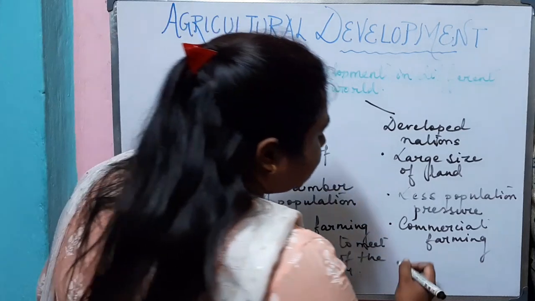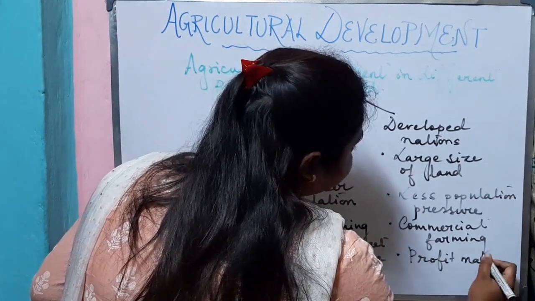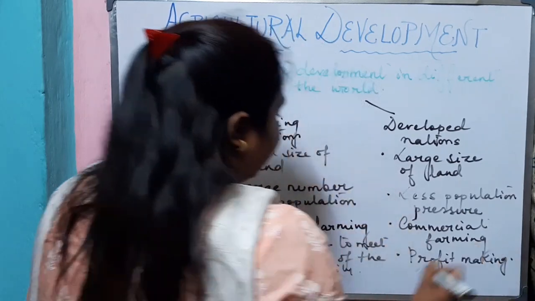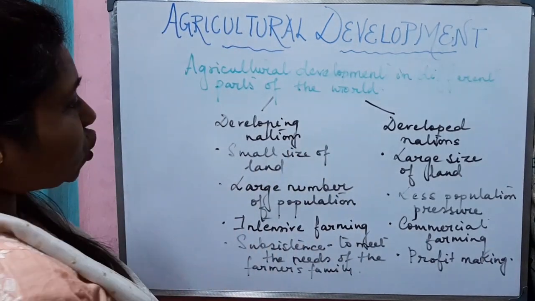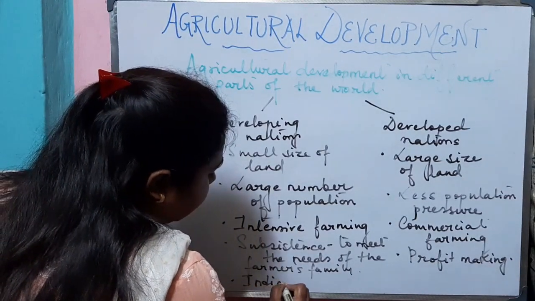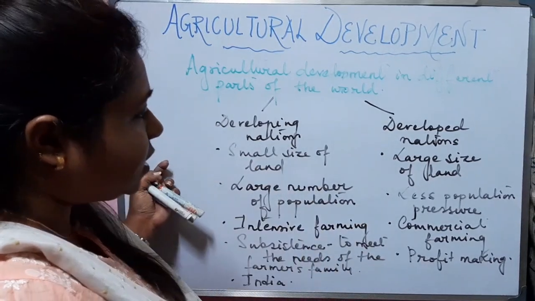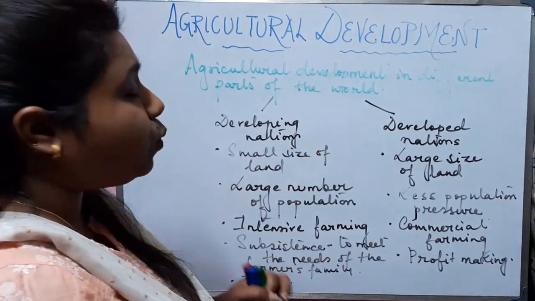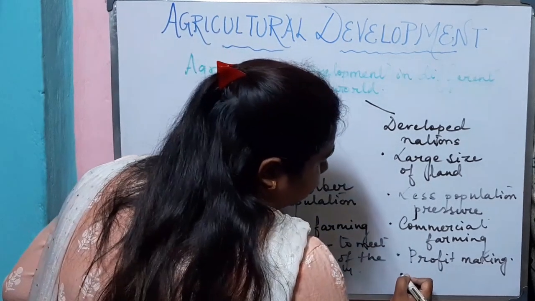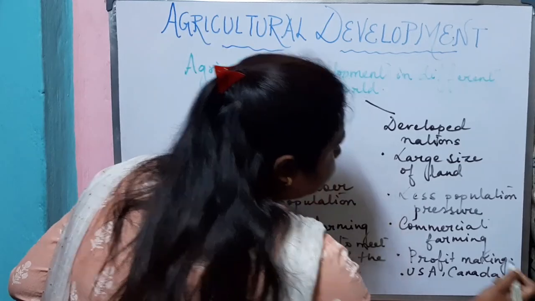Whereas in developed nation, profit making is the main aim. Developing nations are like India. Here we can see that this type of farming, that is intensive farming, is practiced. In terms of developed nation, which are the developed nation? USA, Canada, these are the developed nation.